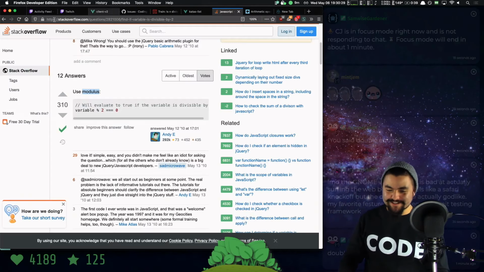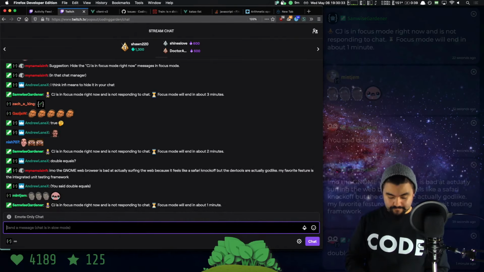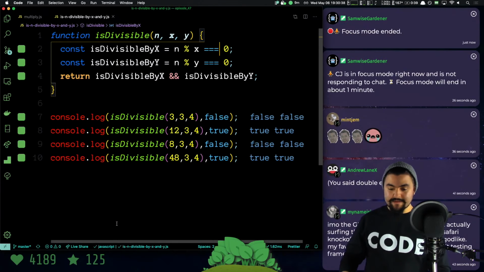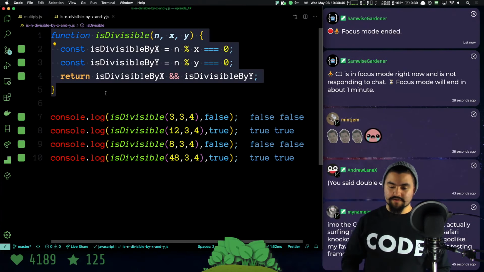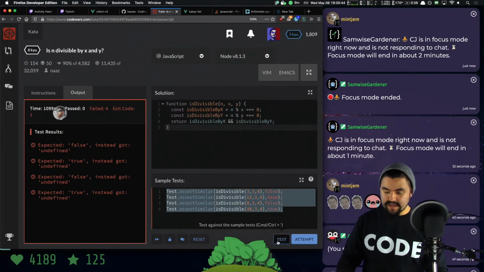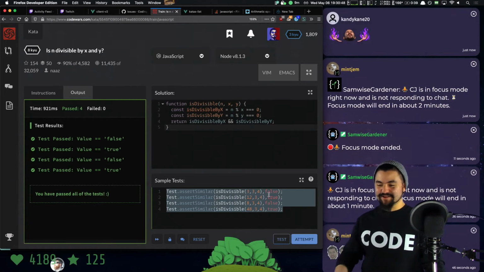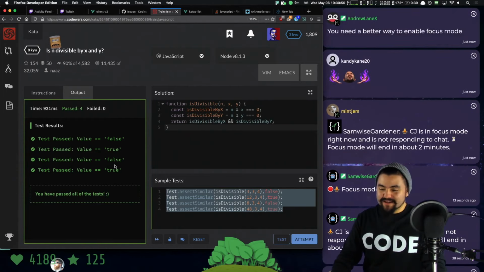All right, I'm going to end the focus mode. We're going to talk about this code that I just wrote because there's a lot of different ways to write it. But if I were to take this code and put it into Code Wars, it should pass for these basic tests. So I'm going to put that code there. I'll do test. And we get all passing tests.